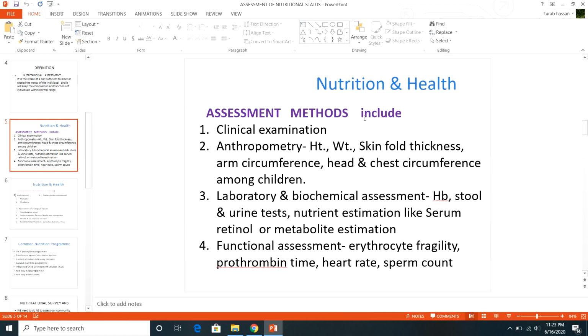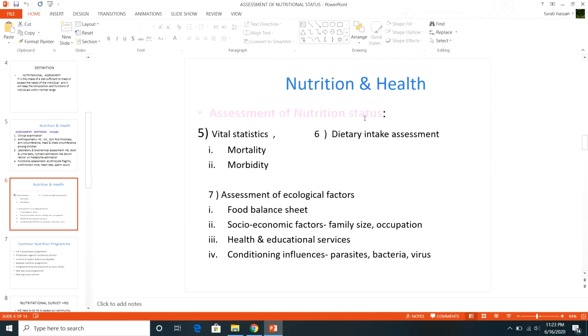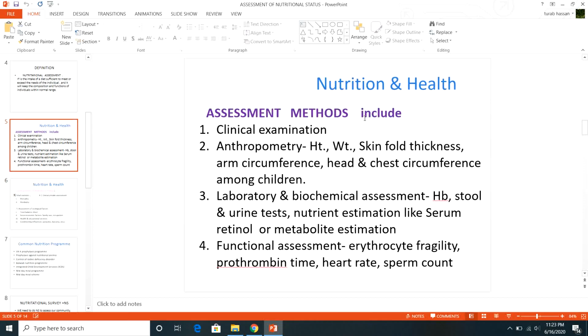After this comes the functional assessment, then vital statistics, then dietary intake assessment, and assessment of ecological factors. So we have covered 3: clinical, anthropometry, and laboratory and biochemical assessment.